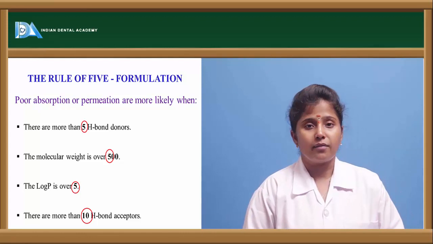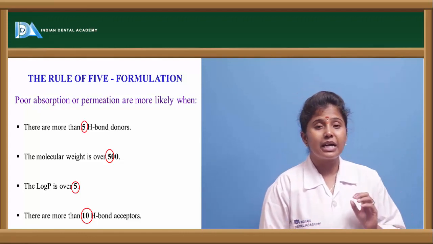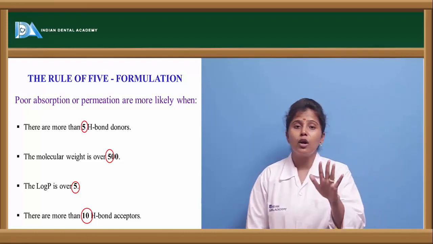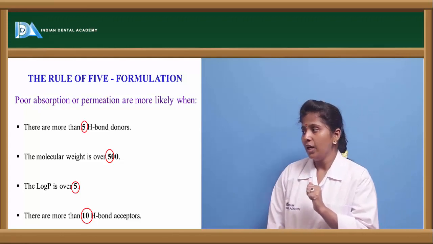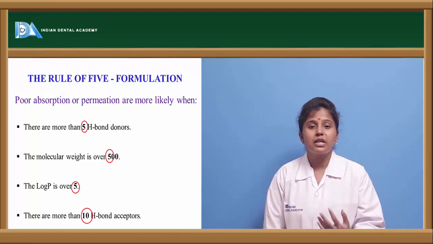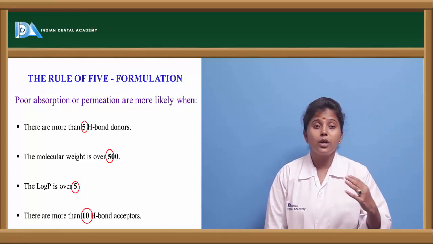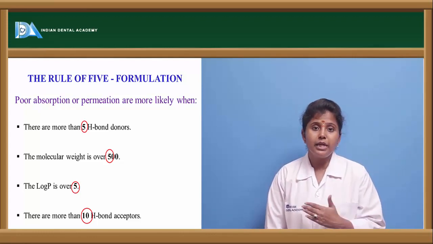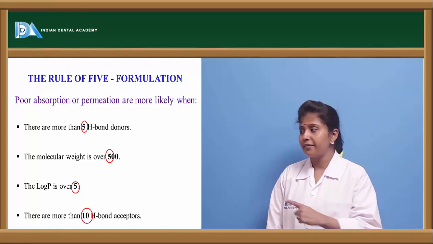The rule of 5. While formulating, we have to follow the rule of 5. So what is this rule of 5? Here, poor absorption or permeation. If the drug has poor absorption, or if the drug is not properly permeated through the plasma membrane, what are the defects it has?